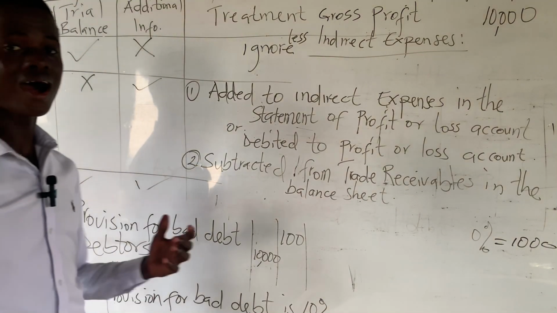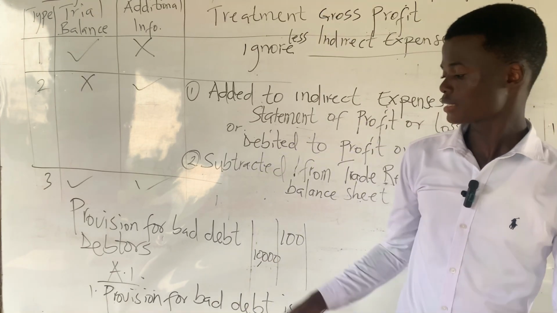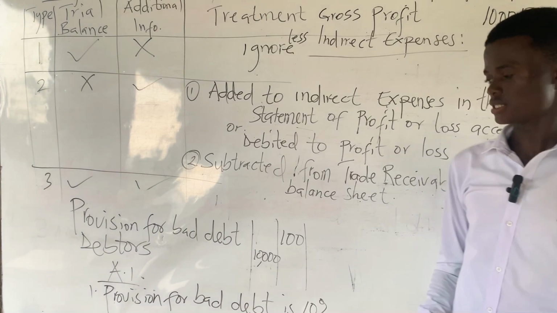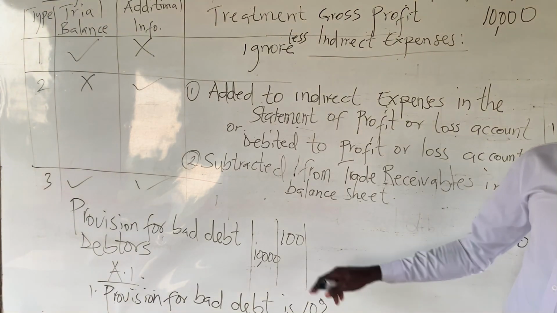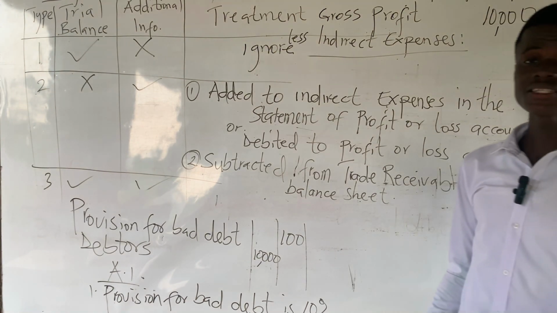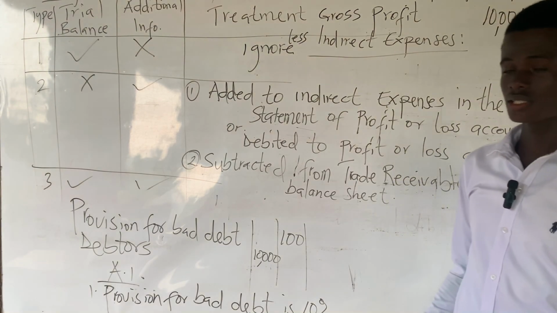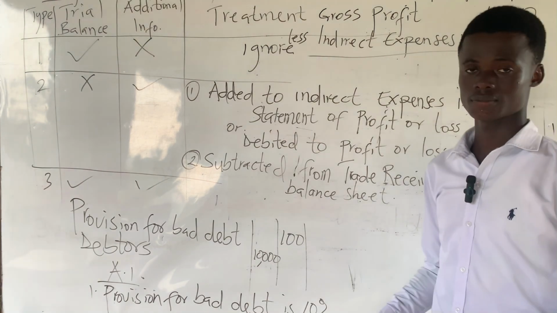Since we do not have any bad debt in the additional information, it means we can calculate our provision for bad debt straight on the whole 10,000 cedis. In calculating the provision for doubtful debt, 10% of 10,000 cedis will give us 1,000 cedis. So the current year provision in the additional information is 1,000 cedis, whilst the provision for doubtful debt on the trial balance is 100 cedis.